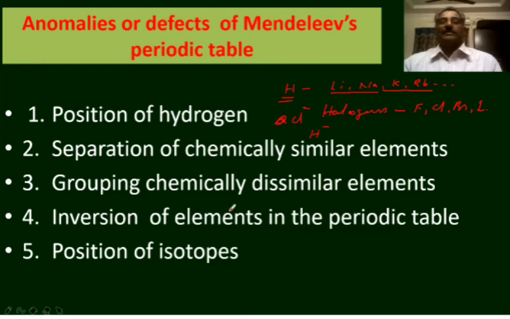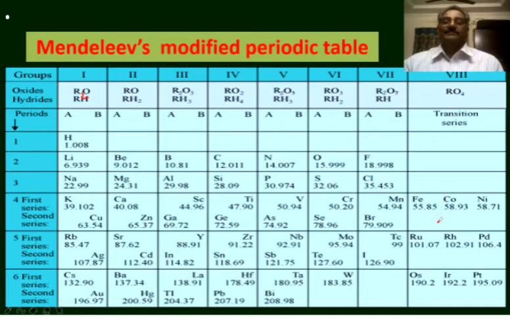Another anomaly is grouping of chemically dissimilar elements. At some places in the periodic table, the chemically dissimilar elements are grouped together. For example, in the seventh group, chlorine is grouped with manganese. Chlorine is a non-metal, whereas manganese is a metal. The properties of chlorine are entirely different from the properties of manganese. In the same way, the alkali metals potassium, rubidium and cesium are grouped with the coinage metals copper, silver and gold.